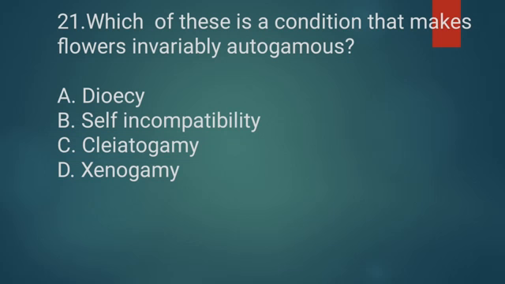Here again we should know the meaning of all the options. Option A is again a unisexual flower, either male or female. In cleistogamy, self-pollination is observed because it is a closed flower. Xenogamy means fertilization of flower by pollen of different flowers of a different plant. So the correct answer is option C, cleistogamy.